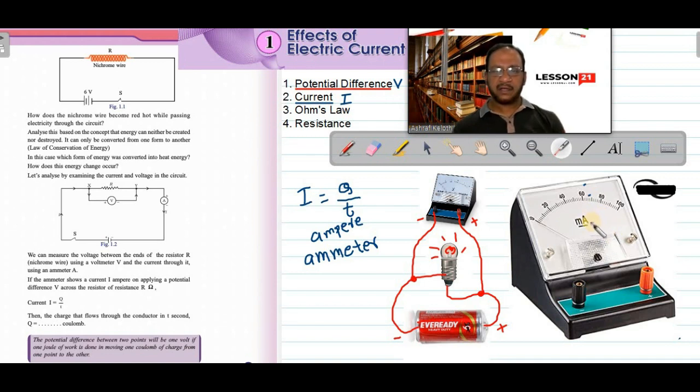This is a milliampere ammeter. It also has a positive terminal. You can see a red color. The red color one is positive. It is written here, positive. Then there is a black one. Black is negative. So red is always positive, black is always negative. This is used for measuring current in a circuit. How many charges are flowing in 1 second? This will give the charges flowing in 1 second, unit time.